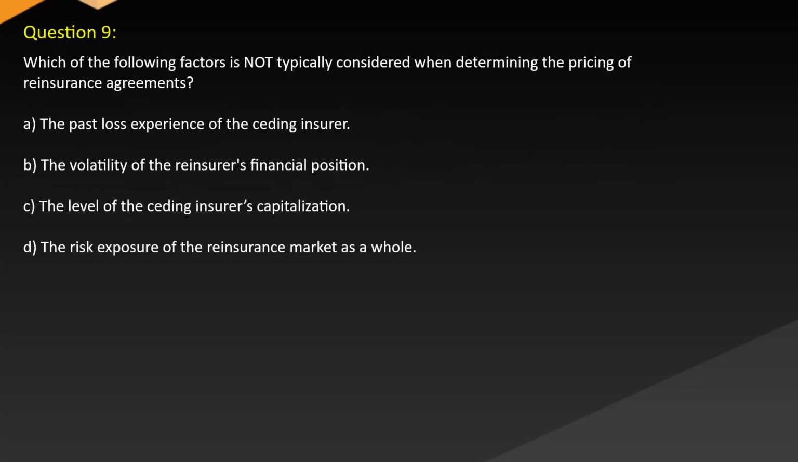Question 9. Which of the following factors is not typically considered when determining the pricing of reinsurance agreements? A. The past loss experience of the ceding insurer. B. The volatility of the reinsurer's financial position. C. The level of the ceding insurer's capitalization. D. The risk exposure of the reinsurance market as a whole.